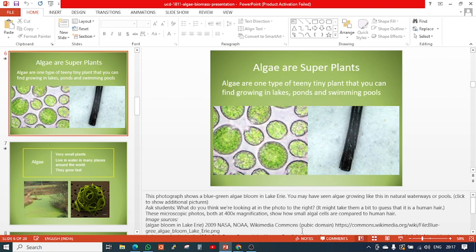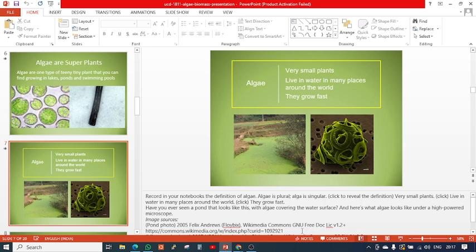It is a teeny plant that can grow in lakes, ponds, and swimming pools; you can find it everywhere. This is a photograph of algae, and on the right side the photograph is of a human hair, to compare the two. The algae cell and the human hair are very similar in radius. If you want to see the detailed structure, you have to use a microscope. On the left photo you can see the greenish nature of this algae, which can rapidly grow in any water body.